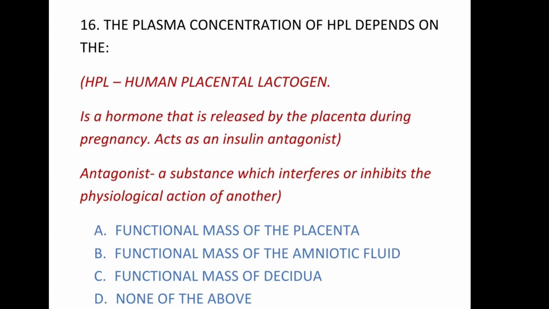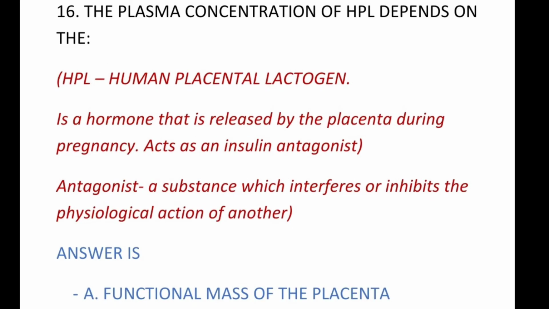So our question is, the plasma concentration of HPL depends on the. Our options are number A, functional mass of the placenta, B, functional mass of the amniotic fluid, C, functional mass of decidua, number D, none of the above. क्योंकि HPL that is the human placental lactogen ये रिलीज़ होती है प्लासेंटा के द्वारा और वो भी सिर्फ प्रेगनेंसी के दौरान, तो इसकी जो प्लाज्मा कंसंट्रेशन है वो निर्भर करेगी हमारे प्लासेंटा की ओर. तो हमारा आंसर होगा ऑप्शन नंबर ए, फंक्शनल मास ऑफ द प्लासेंटा.